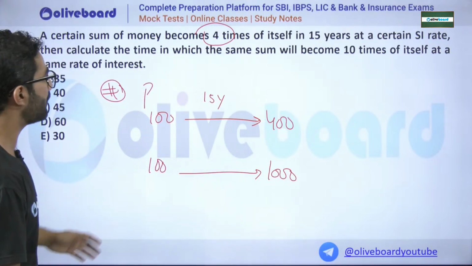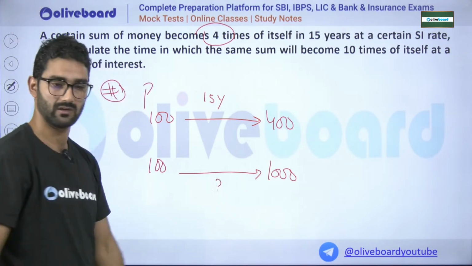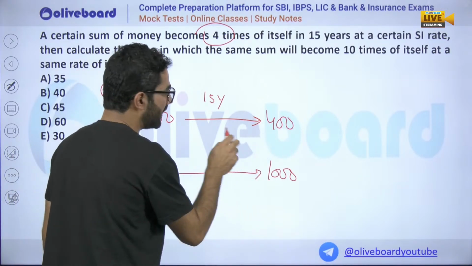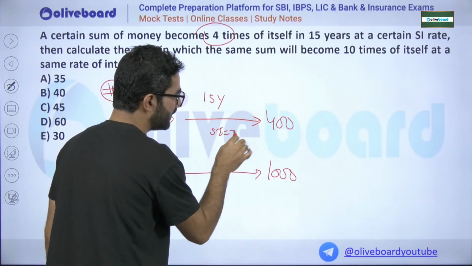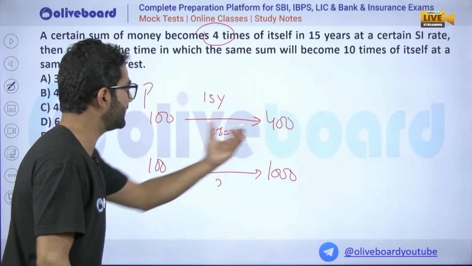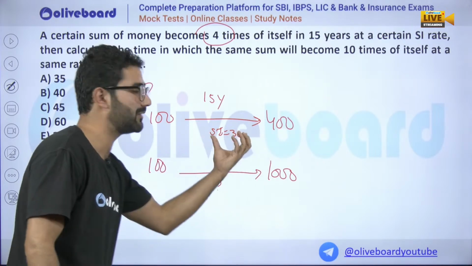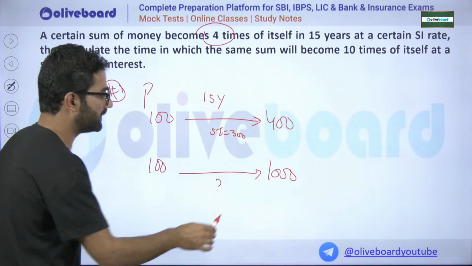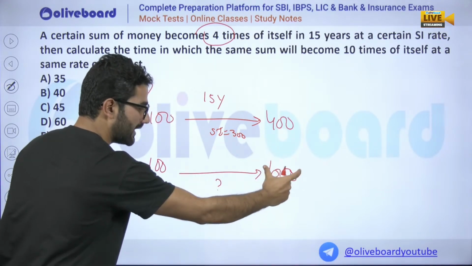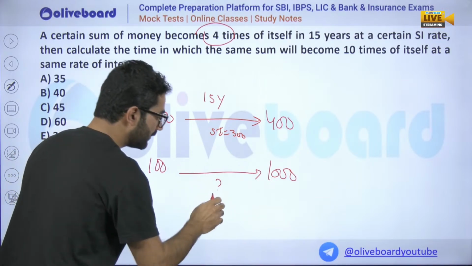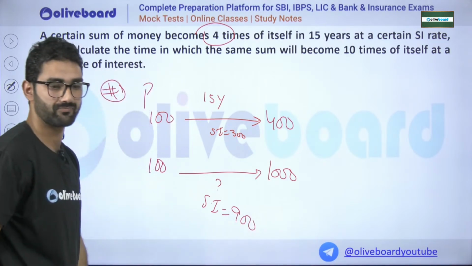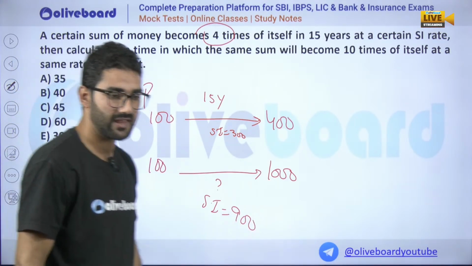Now, we have to calculate this much time. Now, if you see, sir, if 100 becomes 400, the simple interest laid on it will be 300. So, obviously, 400 minus 100, simple interest, we got 300. But if you go for this much time, the simple interest will be how much? Total amount is 1000. Principal was 100. So, simple interest here we have how much? Sir, it is 900. Okay, so that should be clear, my dear.